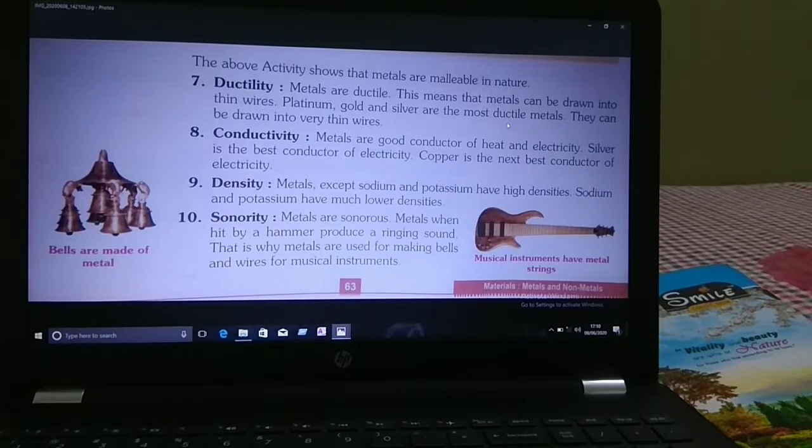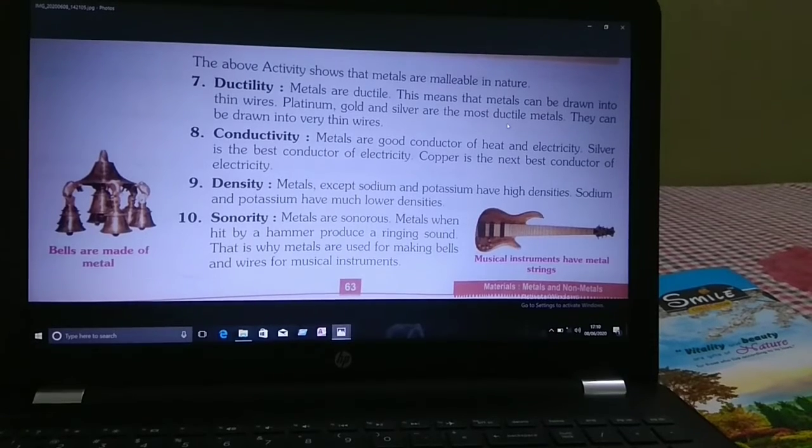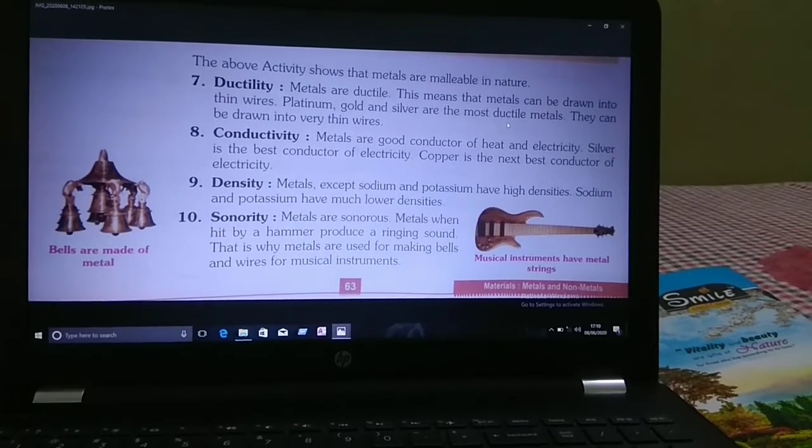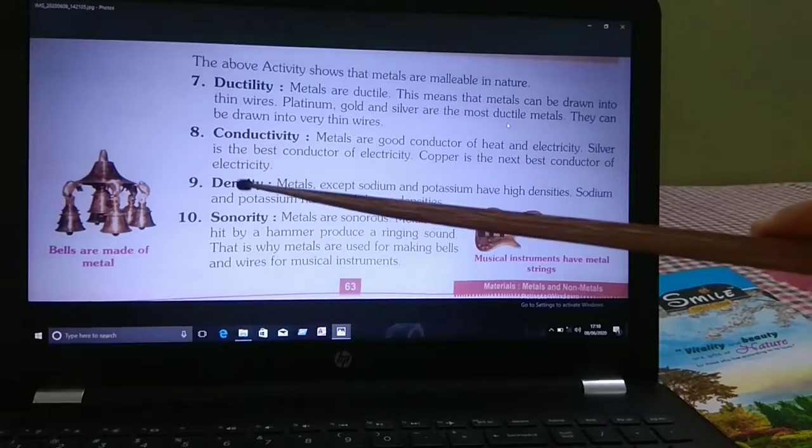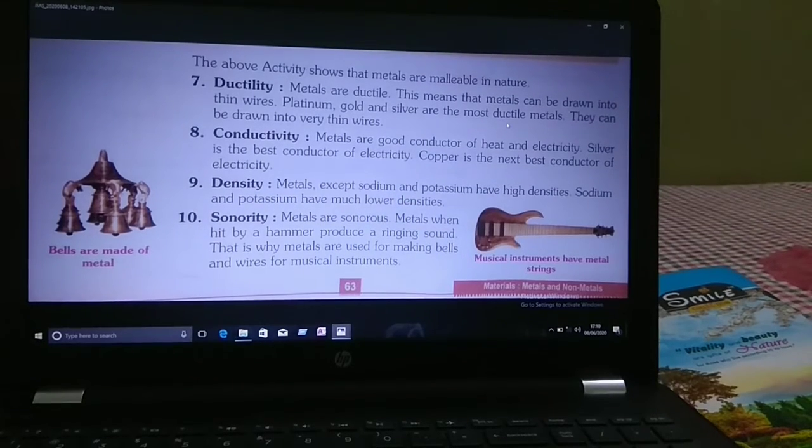Conductivity. Children, you everybody know metals are good conductors of heat and electricity. Silver is the best conductor of electricity. Copper is the next best conductor of electricity. Next, density is also a physical property of metals. Except sodium and potassium, metals have high densities.